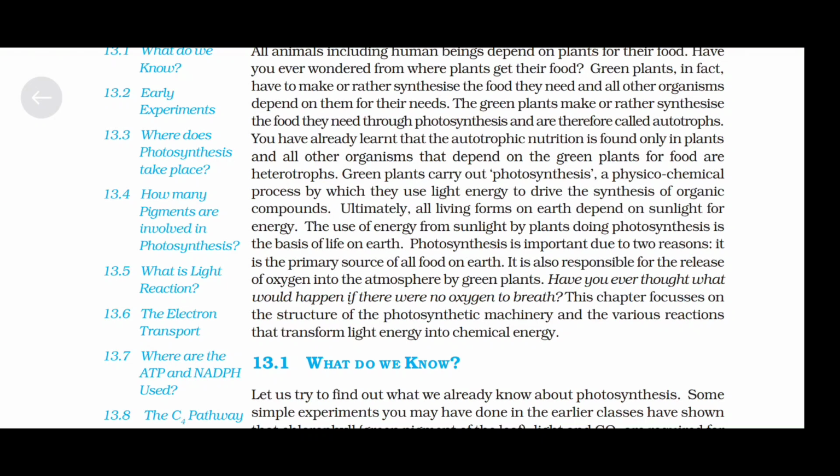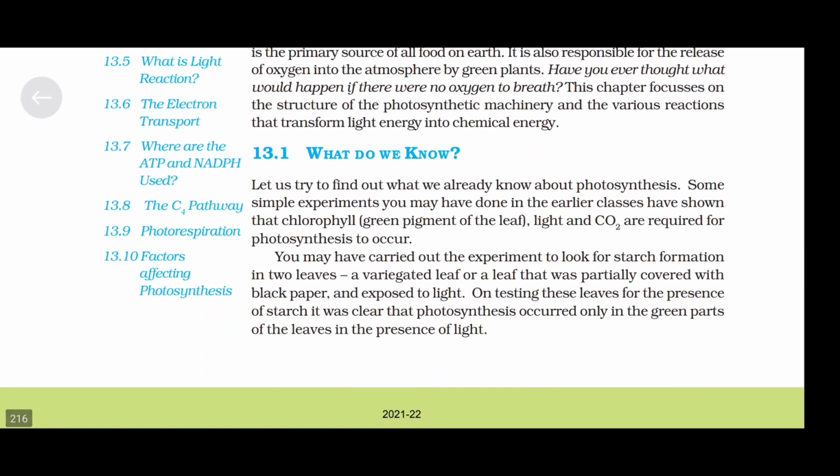the structure of photosynthetic machinery and the various reactions that transform light energy into chemical energy. What do we know? Let us try to find out what we already know about photosynthesis. Some simple experiments you may have done in the earlier classes have shown that chlorophyll, the green pigment of the leaf, light and carbon dioxide are required for photosynthesis to occur.